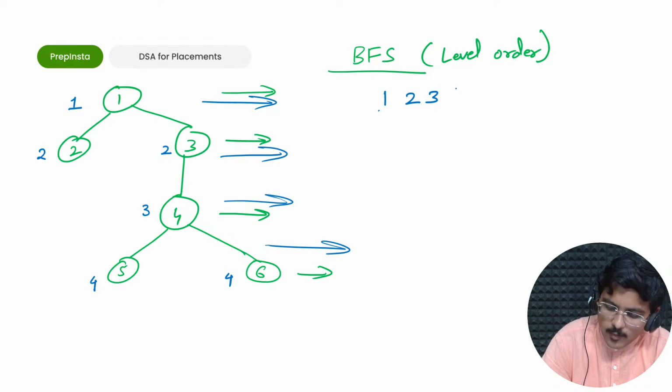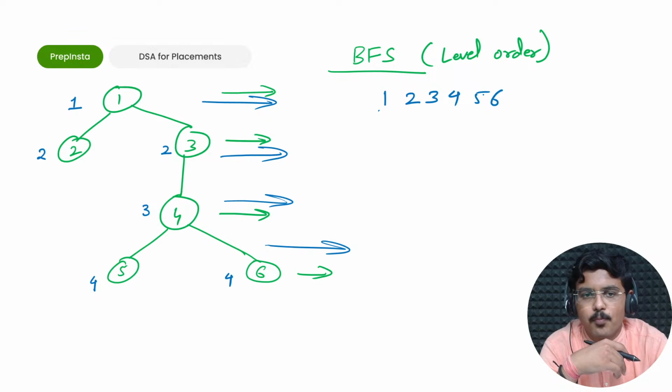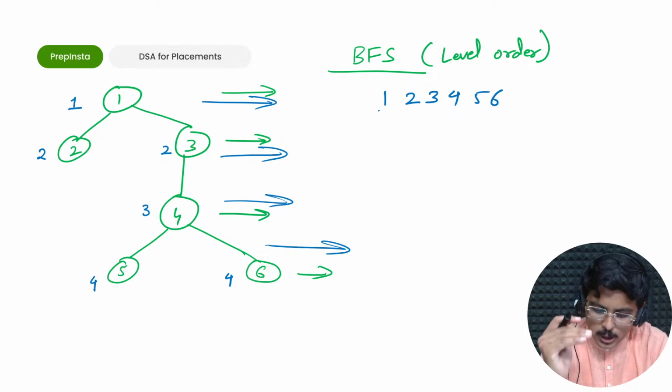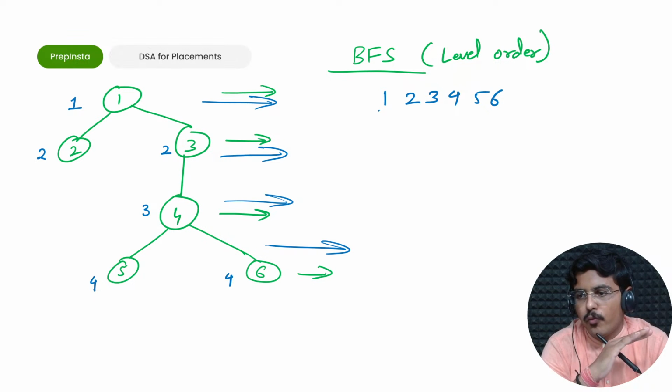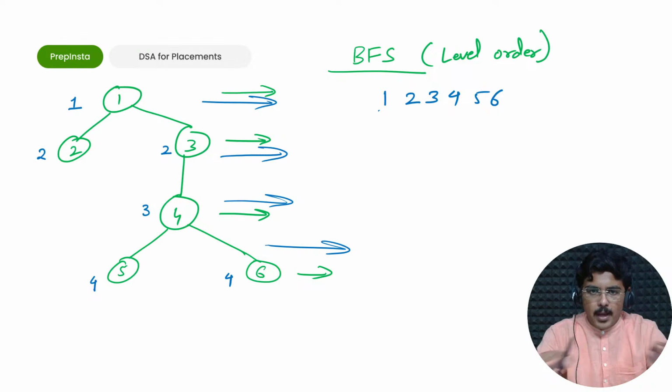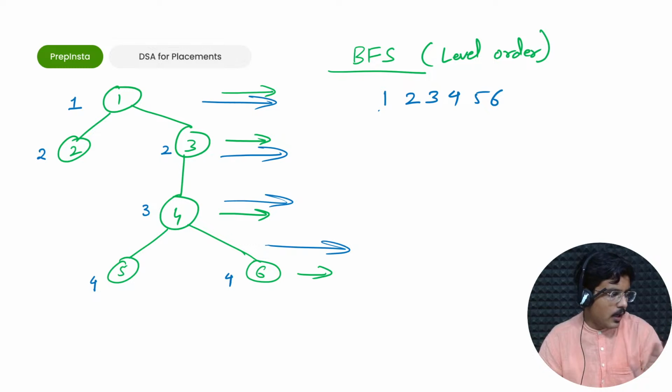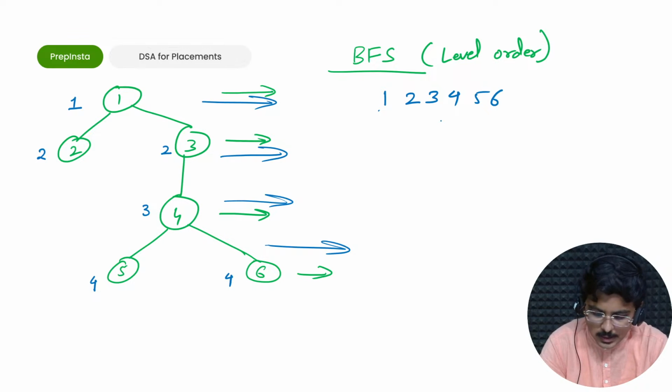At the third level, only 4 is present. At the fourth level, 5 and 6 are present. So BFS is always done in the order of level, wherever they are sitting. It is about the breadth, the width of the graph.